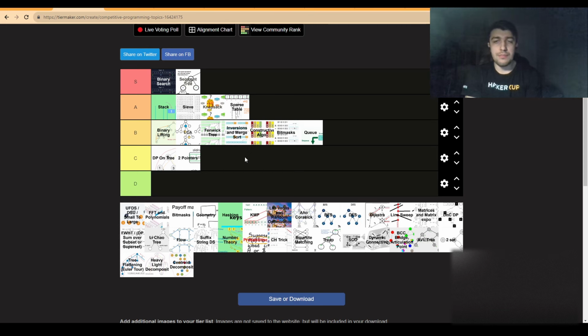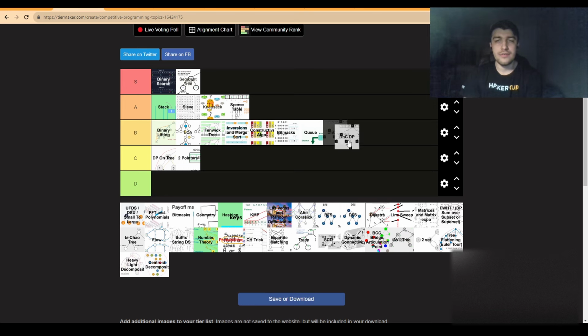Now, when it comes to DPs, there is also divide and conquer DP. Sorry. Again, when it comes to divide and conquer DP, an interesting optimization, it can speed up a lot of, not a lot, but some types of DP, but my issue with divide and conquer DP is that it's very hard to be too original about divide and conquer DP these days, since a lot of the optimizations come down to the same things. But it's usually pretty nice when you see it. So I will put it as B tier, as it's not that bad.